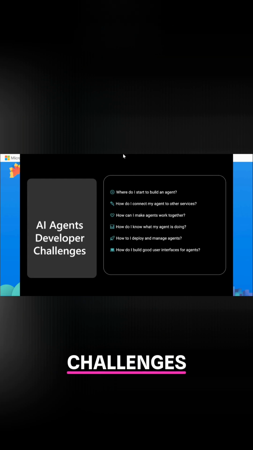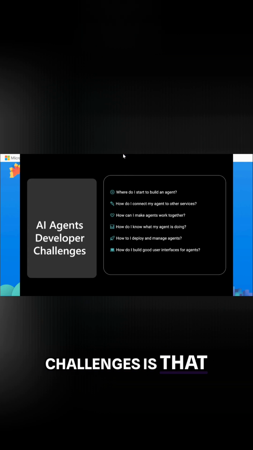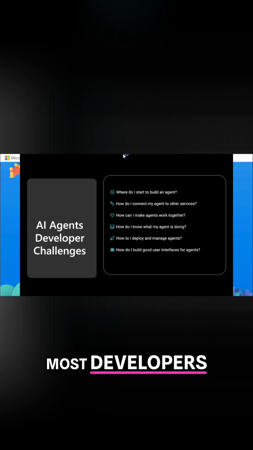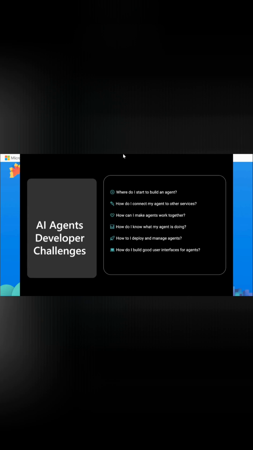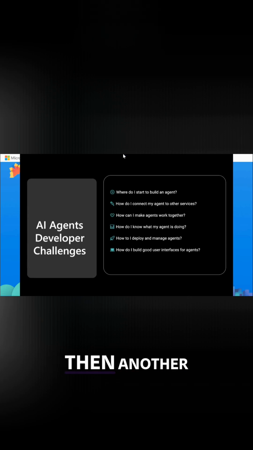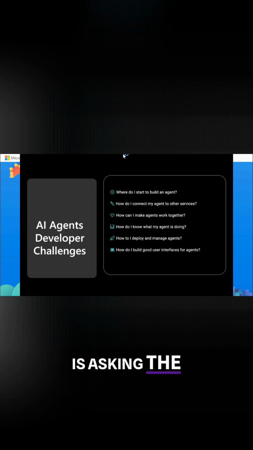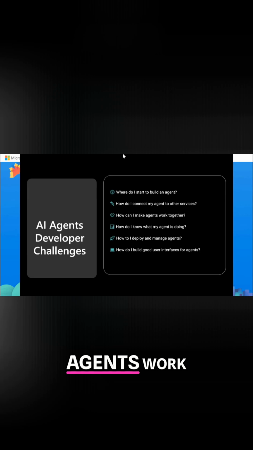And one of the challenges, probably you all can also have noticed this and can relate to this list, is that the questions most developers ask are: where do I start building an agent? Another question many developers have is, how can I make agents work together?